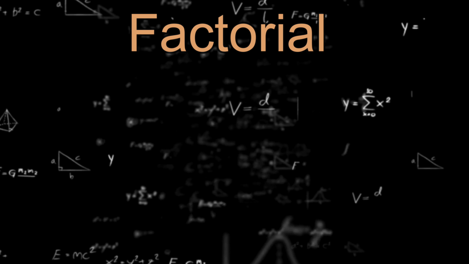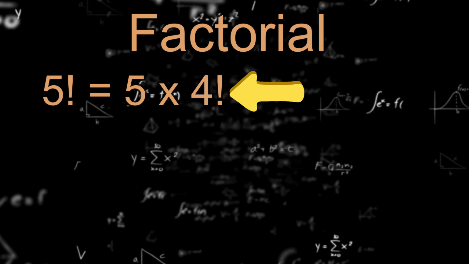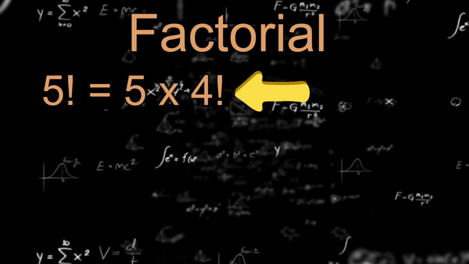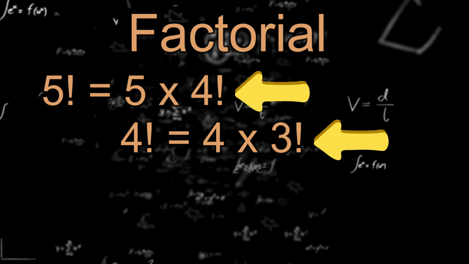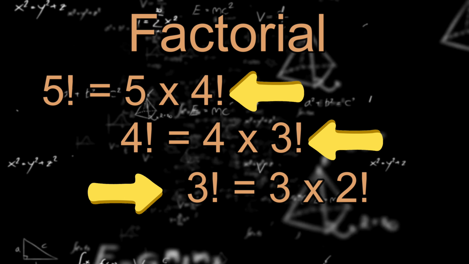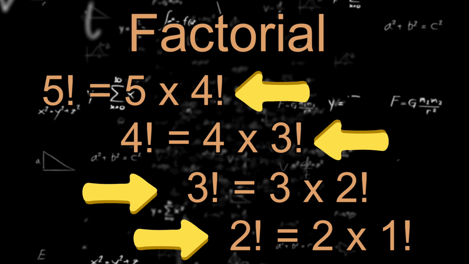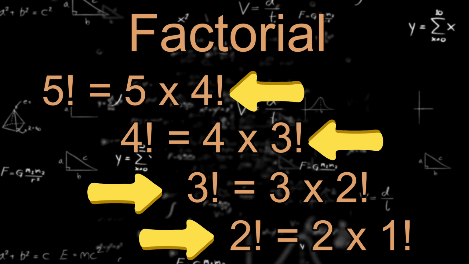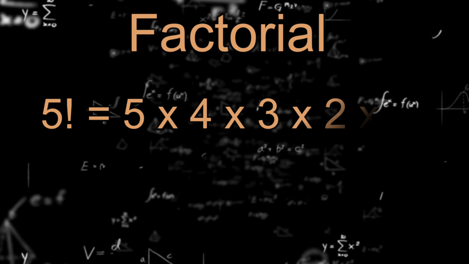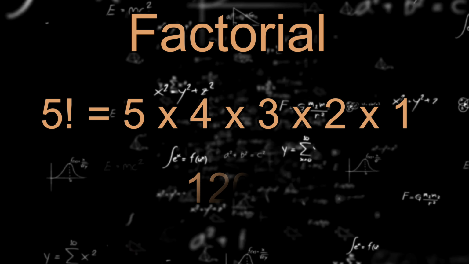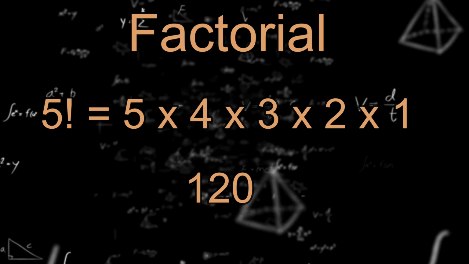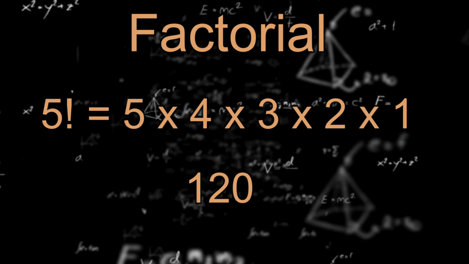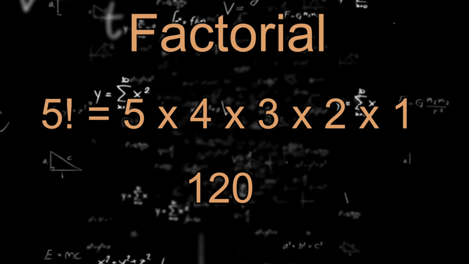A classic example, factorial. 5 factorial, written as 5 exclamation point, means 5 times 4 factorial. And 4 factorial is 4 times 3 factorial, then 3 times 2 factorial, then 2 times 1 factorial, and finally 1. So it all breaks down to 5 times 4 times 3 times 2 times 1, which gives us 120. Pretty cool, right? Each step just peels the problem down until there's nothing left to peel.